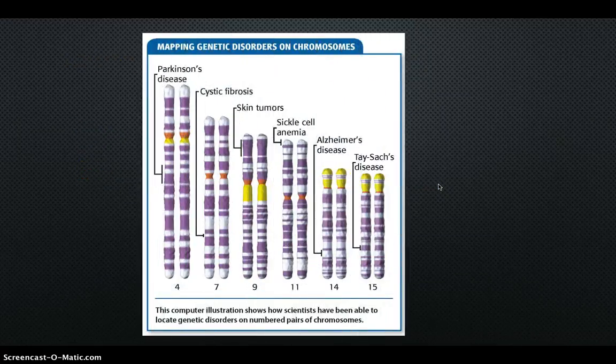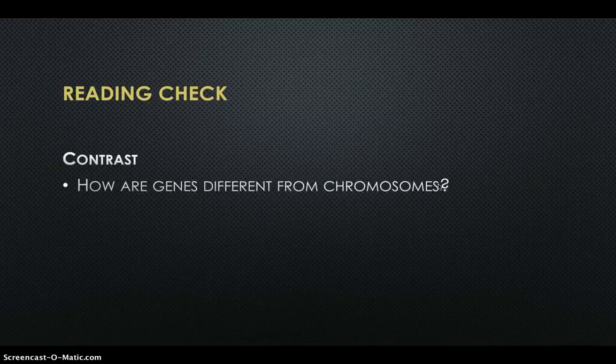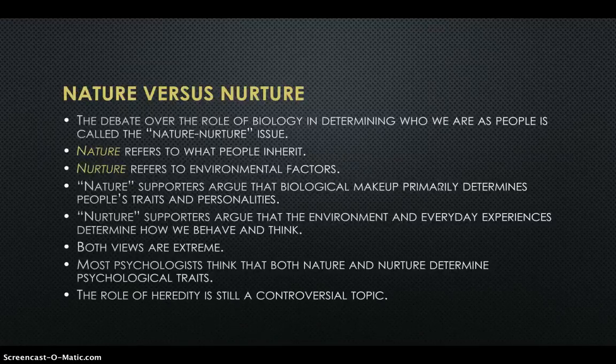And you can map genetic disorders on the chromosomes. This computer illustration shows how scientists have been able to locate genetic disorders on numbered pairs of chromosomes. Your first reading check: how are genes different from chromosomes? Nature versus nurture. The debate over the role of biology in determining who we are as people is called the nature-nurture issue. Nature refers to what people inherit, and nurture refers to environmental factors.